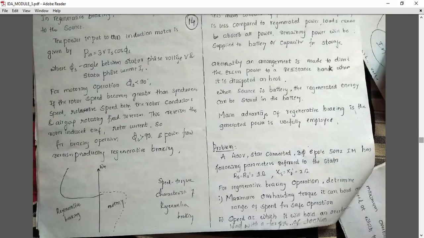In that case, what happens here? Whatever rotating field is present opposes the motor operation. Now it reverses the rotor induced EMF, and hence the rotor current decreases. Speed of the motor will decrease, and at the same time, whatever induced EMF is present at the rotor side can be taken back to the supply side. We can store that in our batteries for further usage.